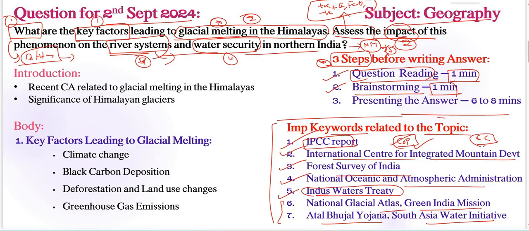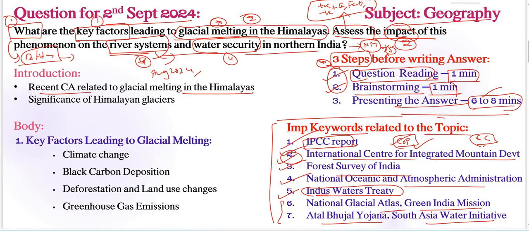Next, coming to our third step, presenting the answer. Here we can complete our answer within 6 to 8 minutes if we follow these 2 particular steps, right? So next, coming to our approach, introduction: recent current affairs related to glacial melting in the Himalayas is very important here. For example, recently in August 2024 itself, a study was published by the International Center for Integrated Mountain Development, already we have included here, right?